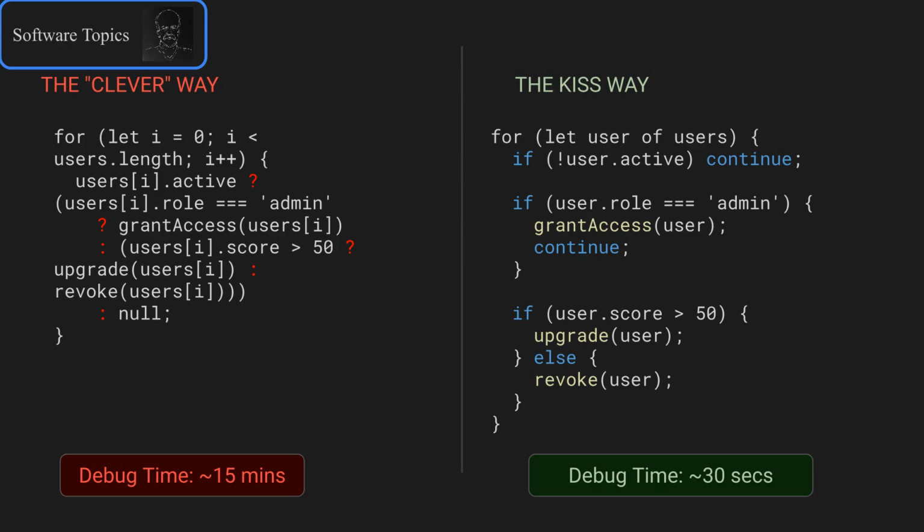Look at this. A nested loop with 3 ternary operators. It saves 3 lines of vertical space, sure. But compare it to this. Distinct variables, clear if statements, and early returns. The computer processes both roughly the same, but the human can debug the second one in seconds.